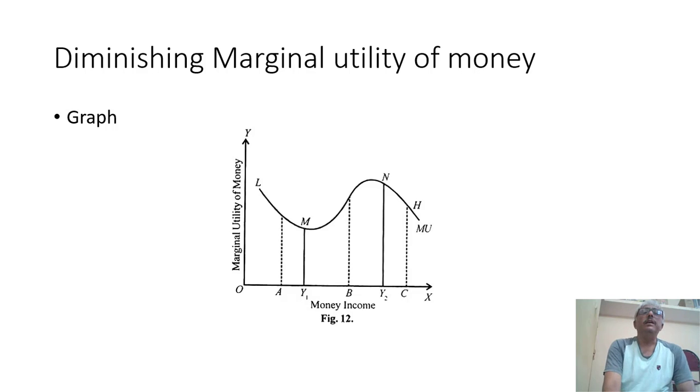See here the marginal utility curve from L. It decreases up to the extent of M, when the money income is Y1. Again it starts increasing, and then again it starts falling at the extent of N, at the level of Y2.